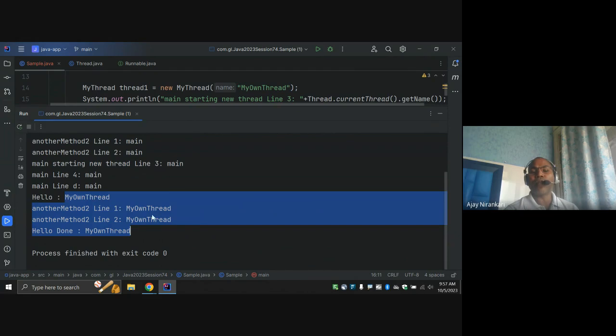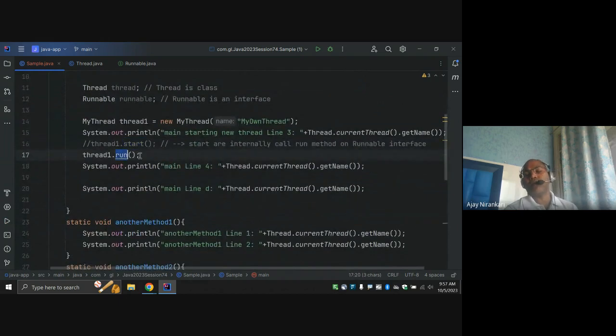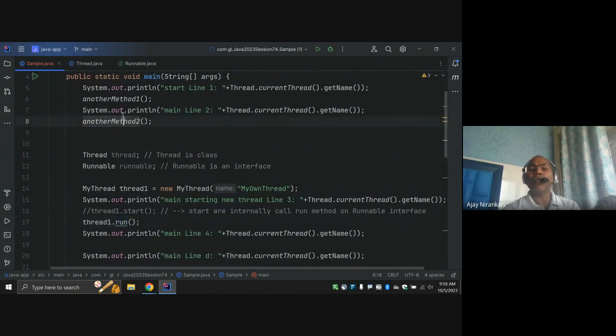My own thread, my own thread, right? Now let's say I don't call the start method. I call just the run method. Then what happens? In this case, you are not hinting to the JVM that it can start a new thread. You just call one more method, the run method, like here, method 2 call, method 1 call. Similarly, you call the run method.